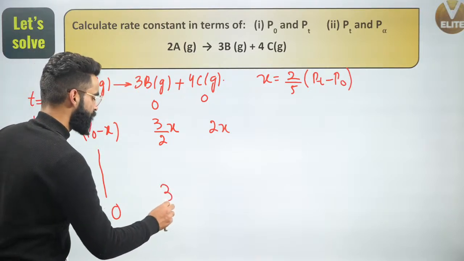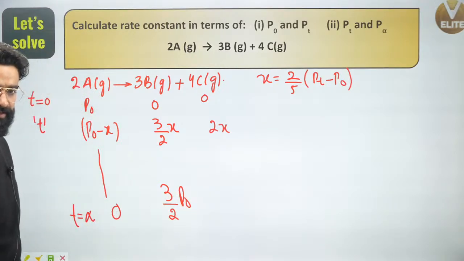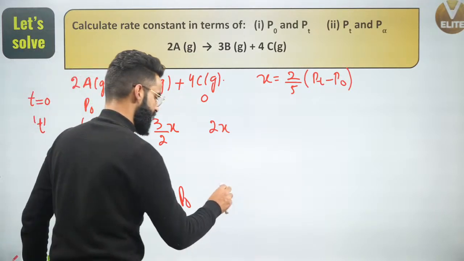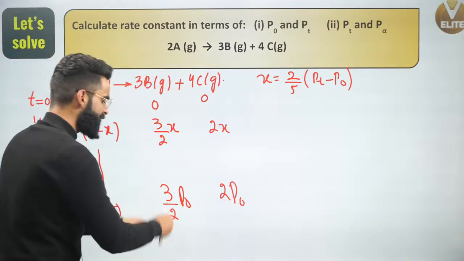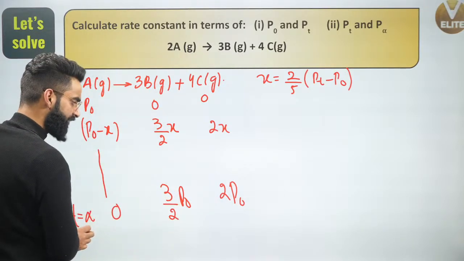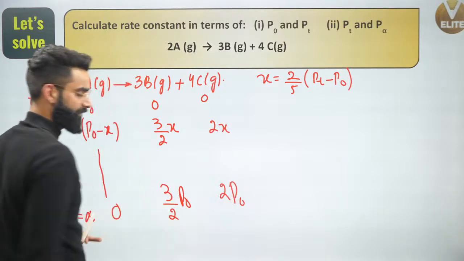So, the pressure due to B should be equal to 3 divided by 2 P naught at the end of the reaction. Similarly, 2 moles gives 4 moles, 1 mole gives 2 moles, so P naught should give 2 P naught. So this 3 by 2 P naught is the partial pressure of B at time t equal to infinity, at the completion of the reaction. This is the partial pressure of C at the completion of the reaction.